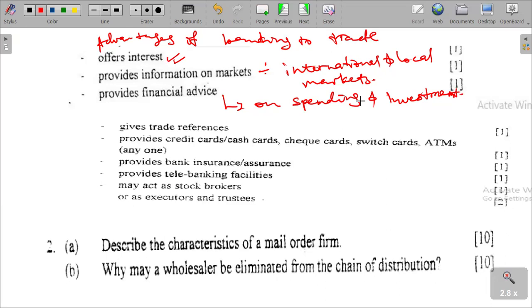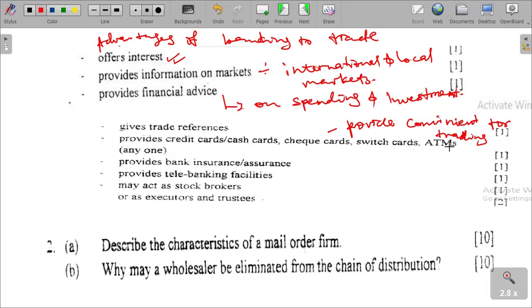It gives trade references again, and provides cash and credit cards and so forth, talking about switch cards and ATMs, any of them, which provide convenience for trading.